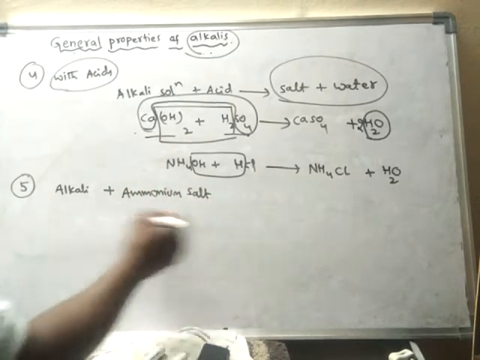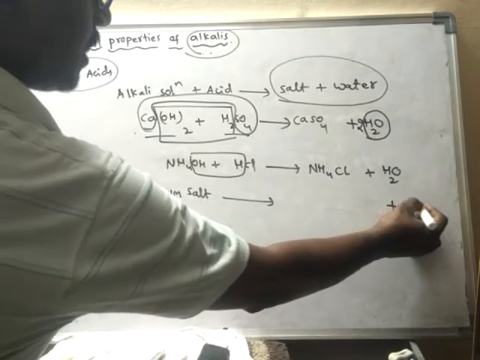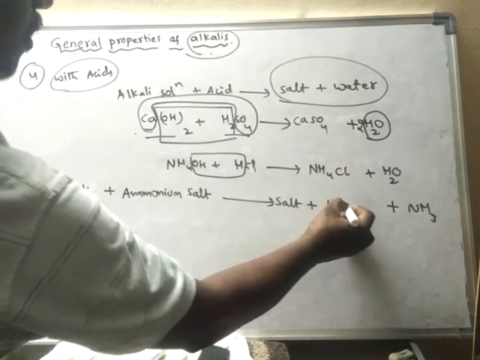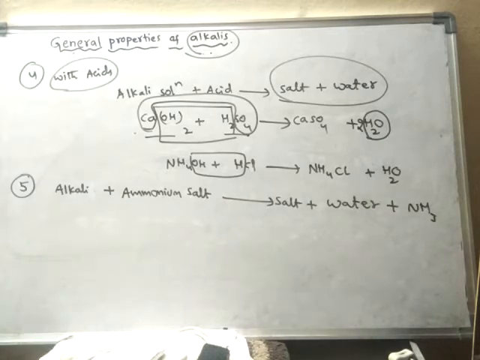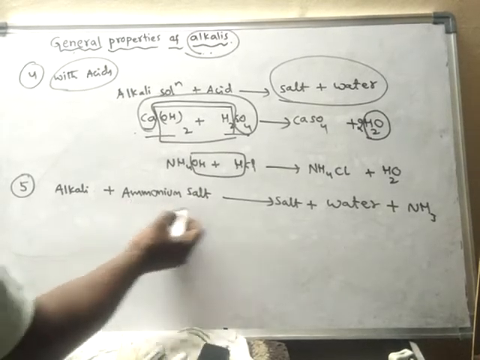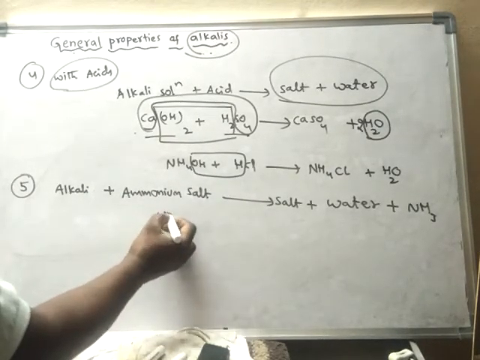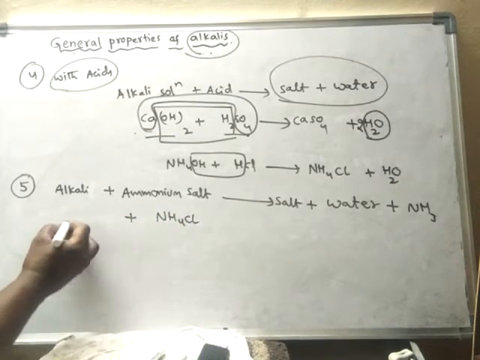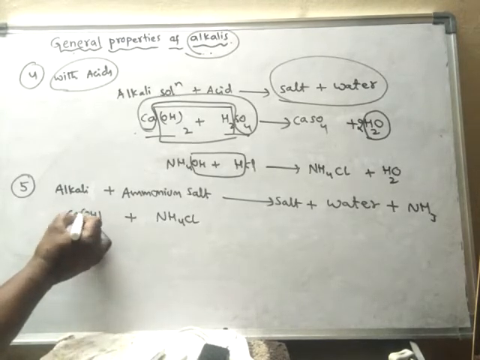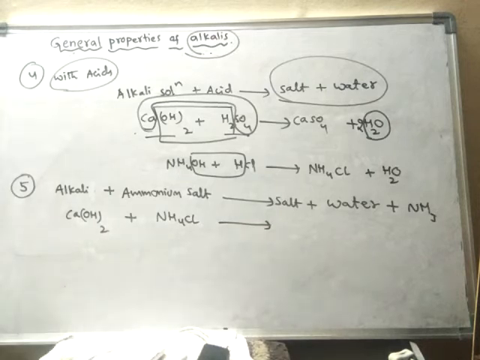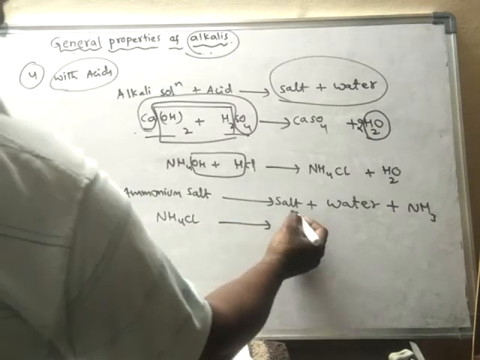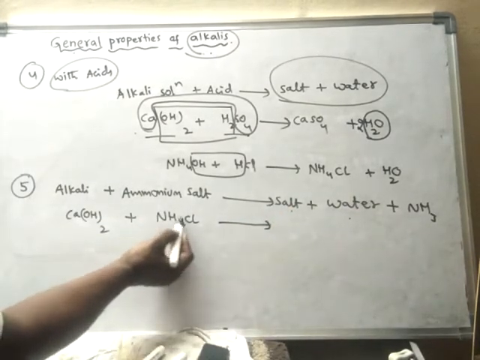So when alkali reacts with ammonium salt, it liberates ammonia gas along with the formation of salt and water. Salt and water are formed, and ammonia gas is also liberated along with them. For example, take any ammonium salt, ammonium chloride, and any alkali, water soluble base, calcium hydroxide. What happens? They form salt, water and ammonia. So here NH3 is liberated.